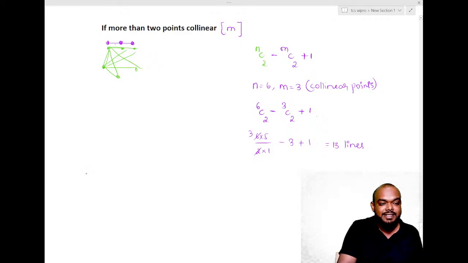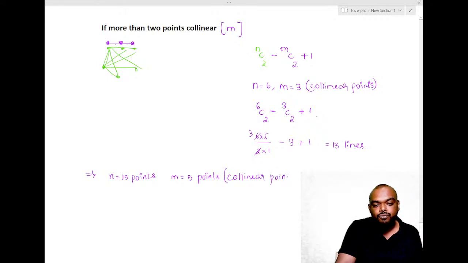Suppose I have N is equal to 15 points. Now, M is equal to, let's say, 5 points, or 5 vertices. These are collinear. Collinear points are 5.